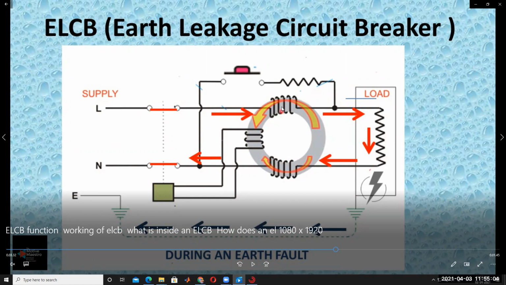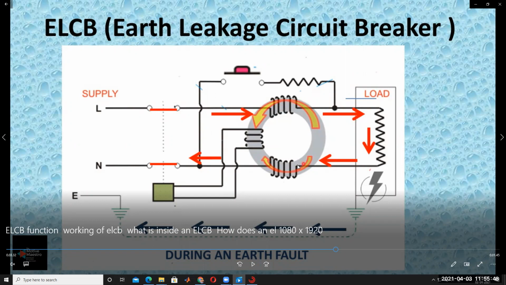Understood? It's clear. Whatever flux is generated by coil 1 is not equal to the flux generated by coil 2. The number of turns are the same, but the current is changing because of leakage, because of the fault, ground insulation failure, or earth fault to the device. For example, if you stand beside this and touch this fridge, what happens? If the resistance of the body is less compared to this, the current passes through the human body to the ground. In that case, it's very dangerous to the human body.